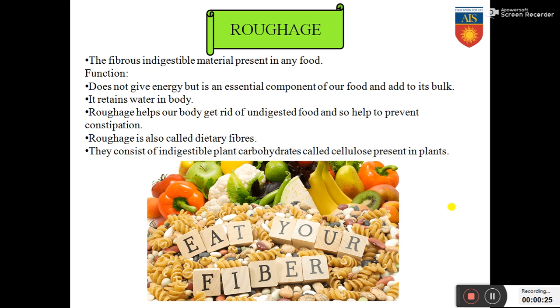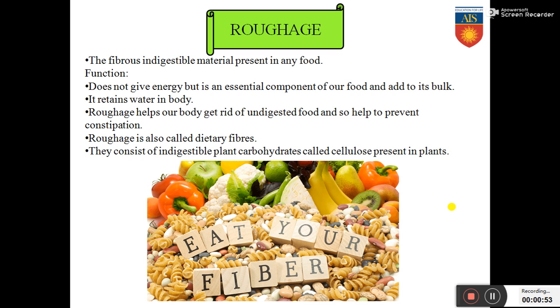Roughage. So the first thing we will discuss in this particular video is roughage. What is roughage? The fibrous indigestible material present in any food, that is called roughage. So the fibrous indigestible material which is present in the food, that is the portion of the food that is not digested by your digestive system, that is called the roughage. Why is roughage important? Let us look at the functions.